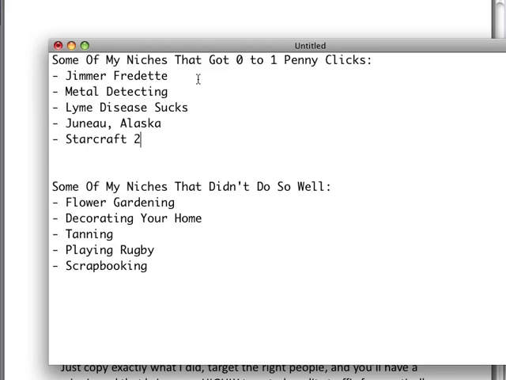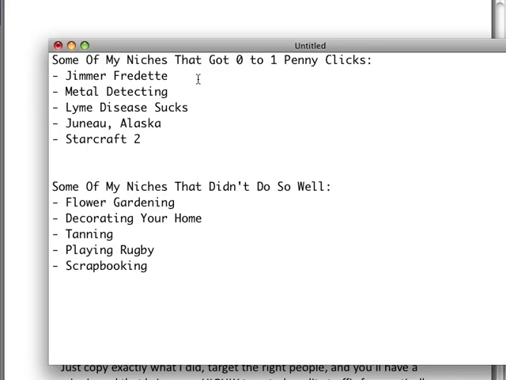And then the other one, metal detecting, did really well. There's a lot of people in the South that love metal detecting, going out with their kids or whatever and just enjoying the outdoors. And so that one also did really well. That was actually probably one of my better converting campaigns, which kind of came as a bit of a surprise. And Lyme disease is the fastest growing infectious disease in the United States. A lot of people struggle with it. I personally was diagnosed 2.5 years ago with chronic Lyme disease. And so that's a niche that I'm really passionate about, and helping not only raise awareness, but helping others in their path to get cured as well.